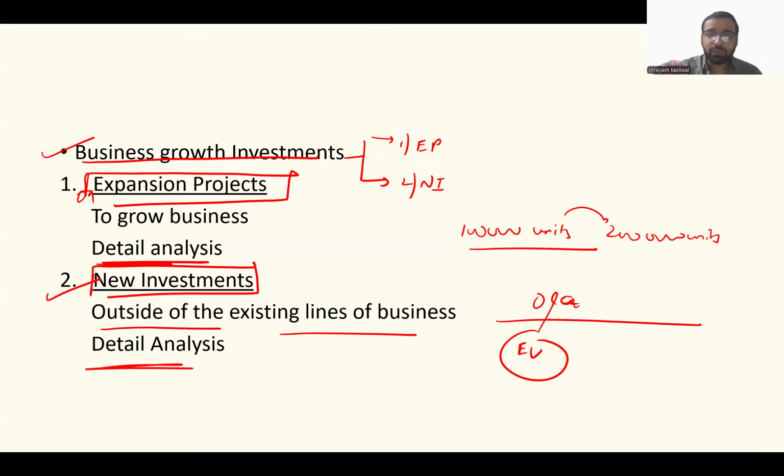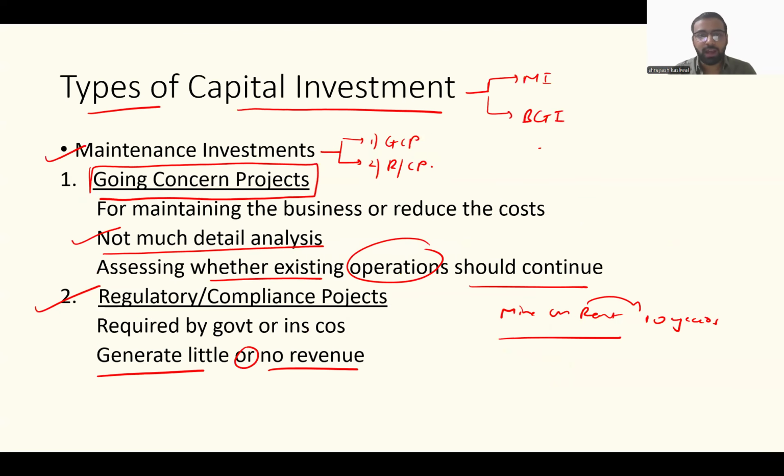So these are the types of capital investment a business primarily makes. I hope you guys understood everything.